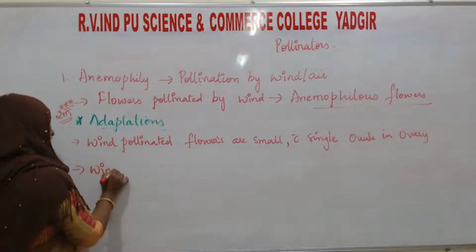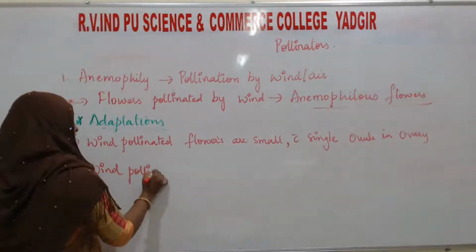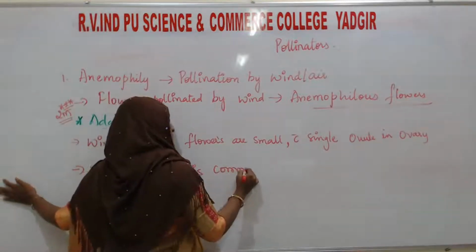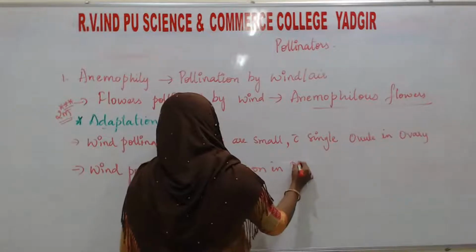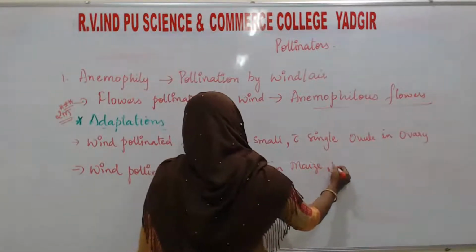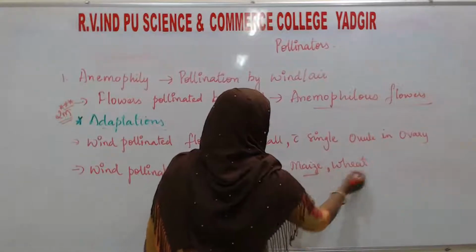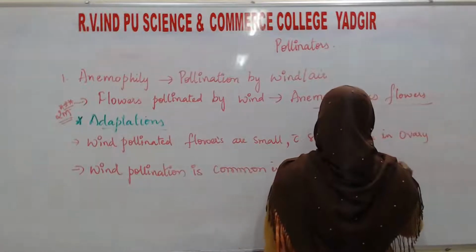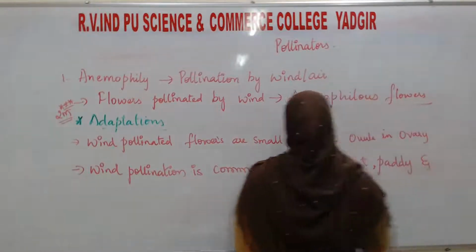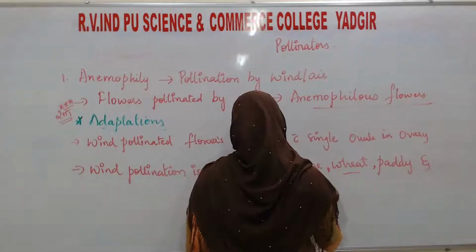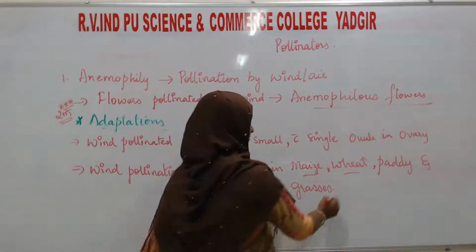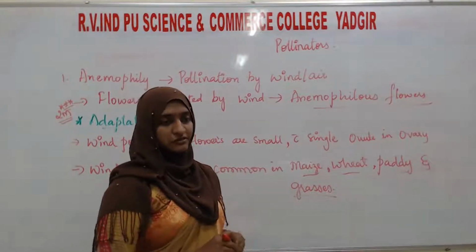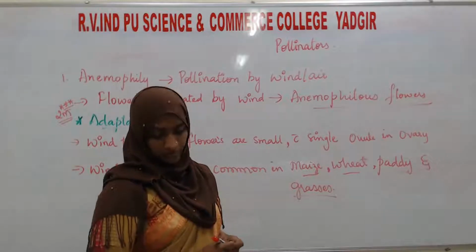Wind pollination is common in maize, wheat, paddy and grasses. Okay, so these are some of the crops in which wind pollination is common. These are the examples of wind pollinated plants.